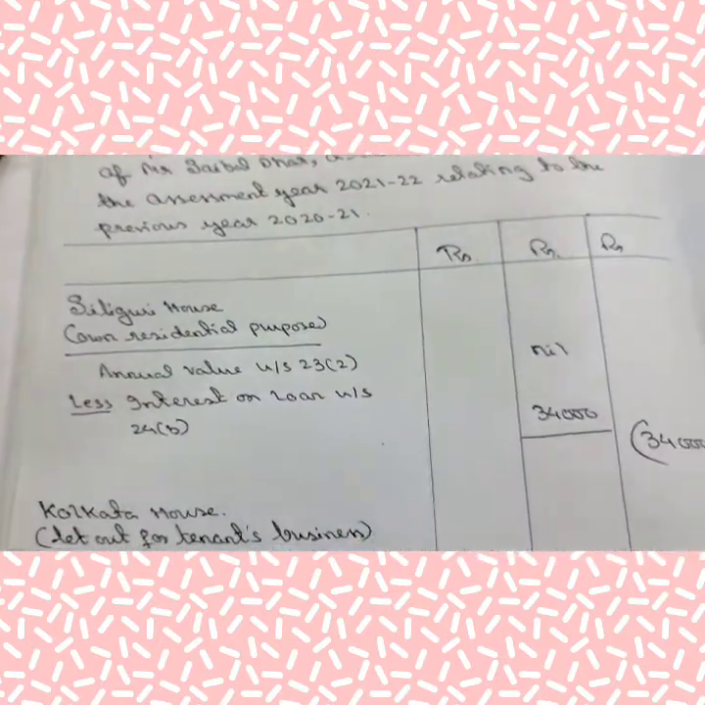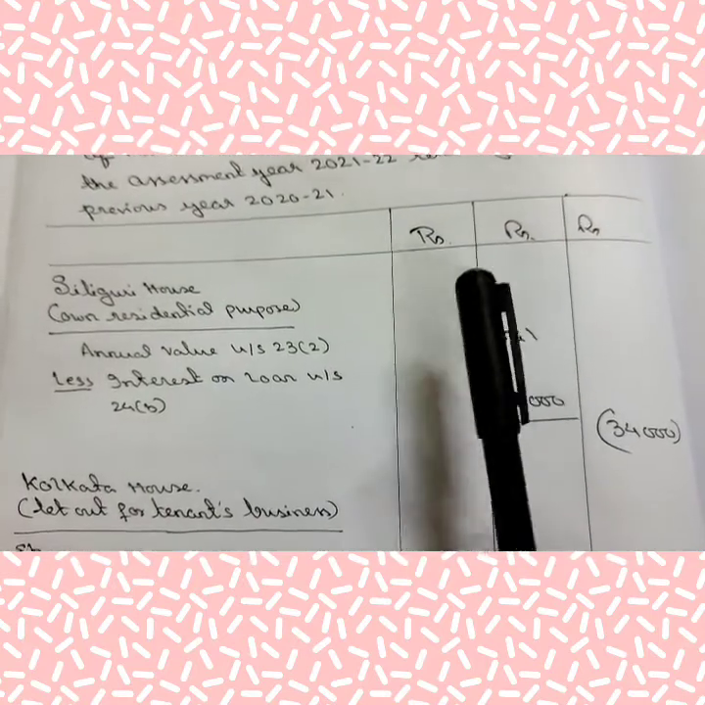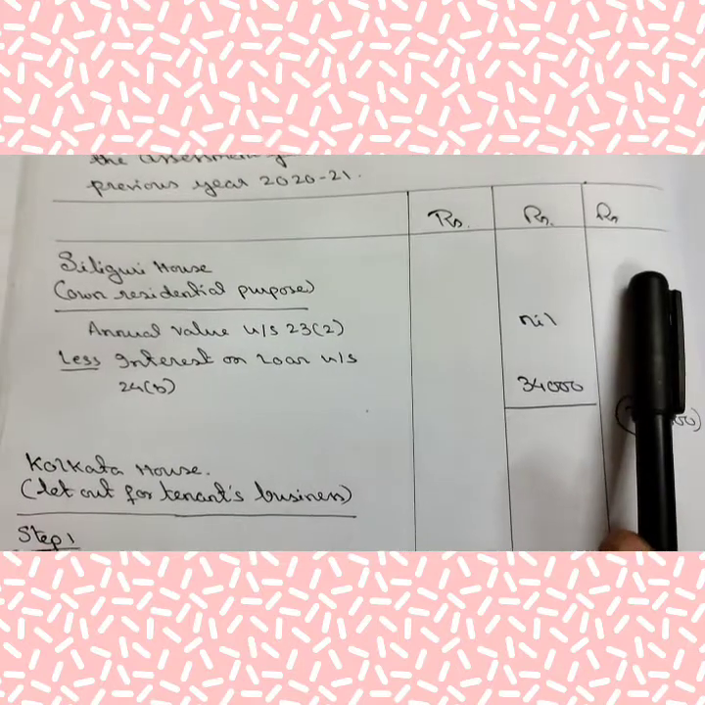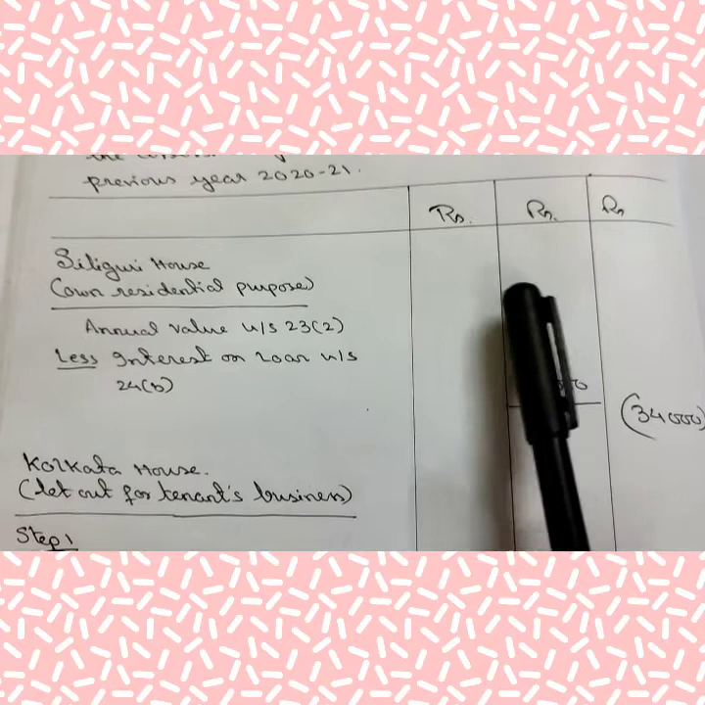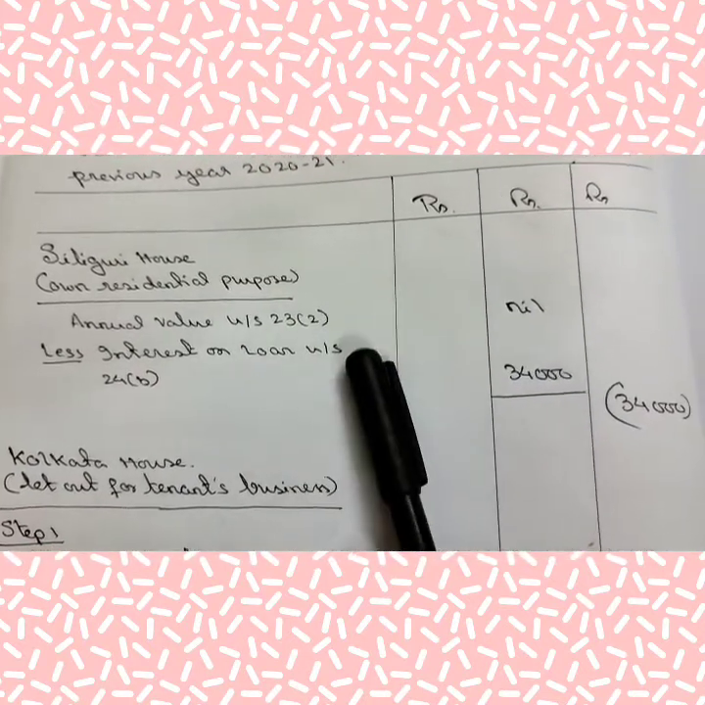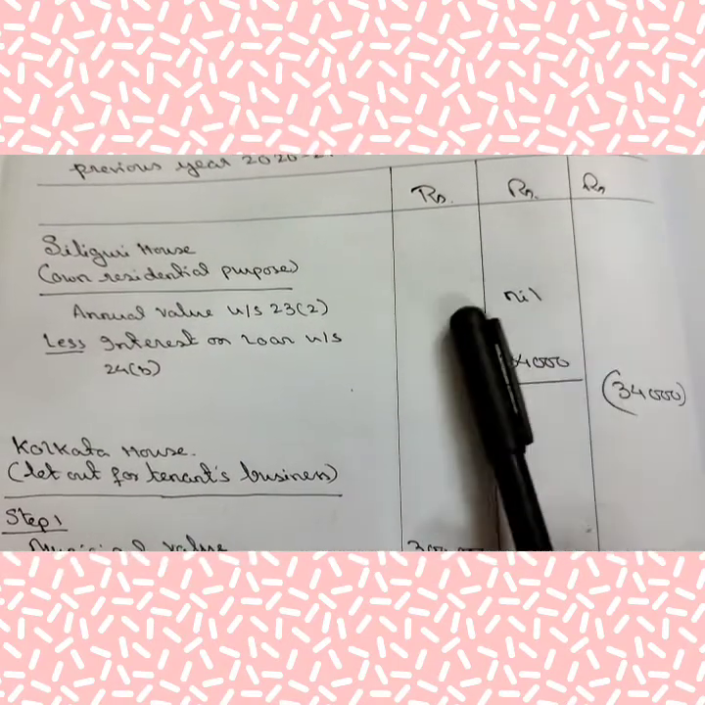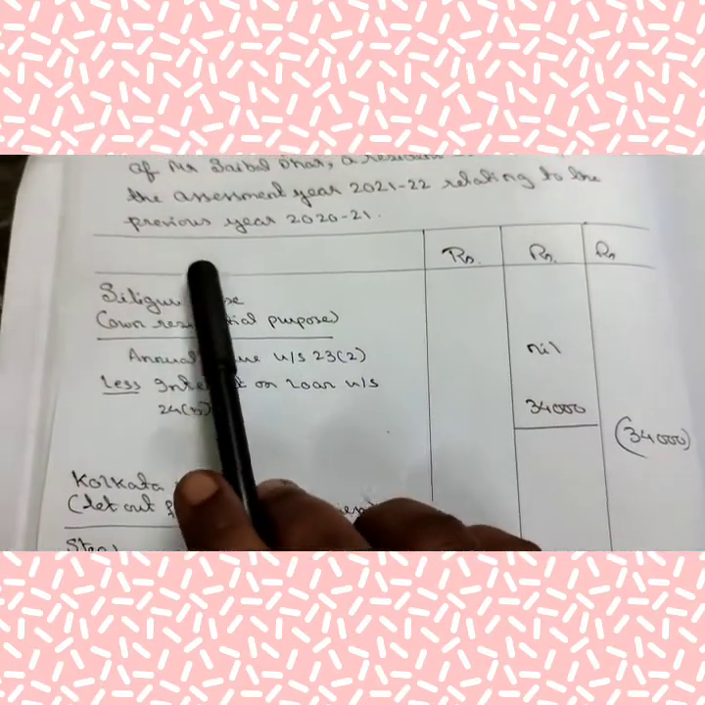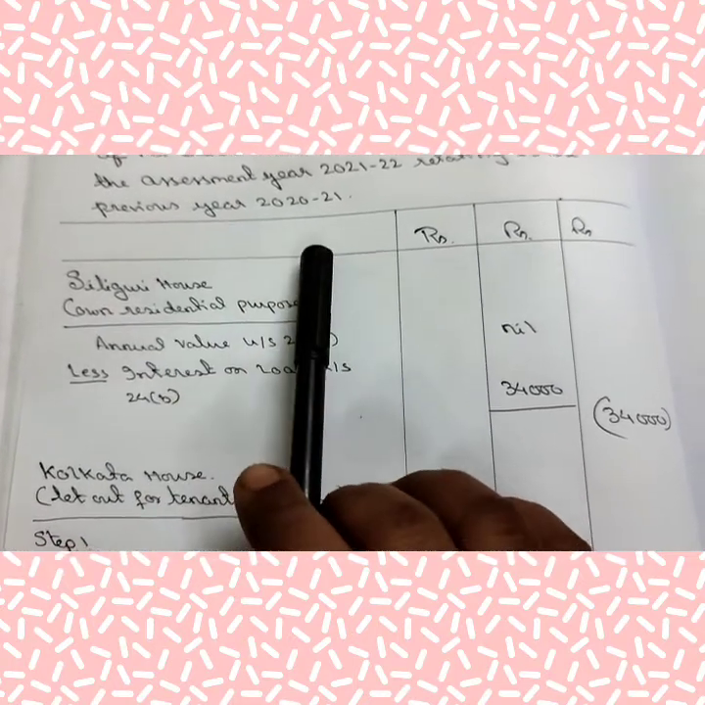Okay. For more than one house, you have to always prepare 3 amount columns. If there is one house in your question, 2 amount columns are okay. But in case of more than one house, you have to draw 3 amount columns here. Okay. Here it is 3 amount columns. I haven't written anything here. You may write here particulars.